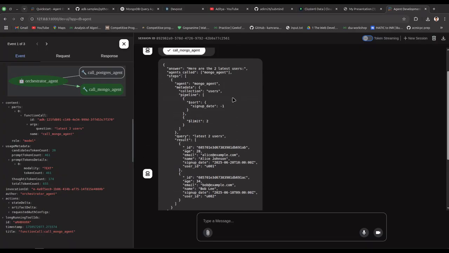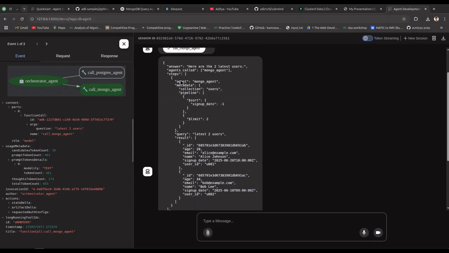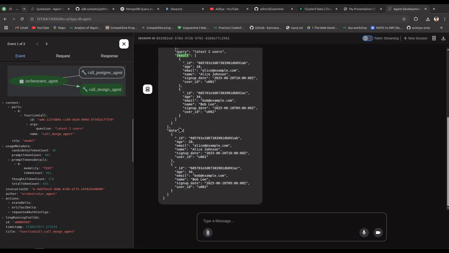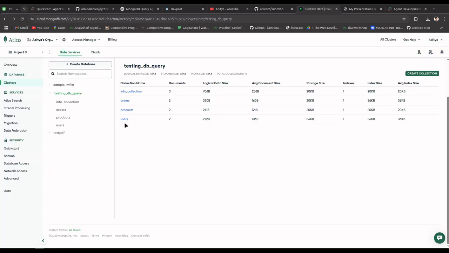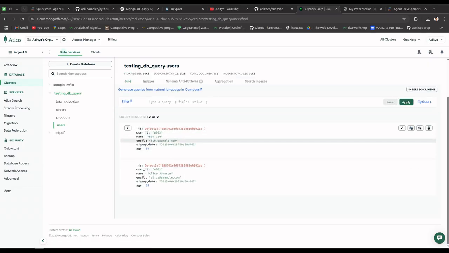Yep, so we have got the data. It is something like this. Answer: here are the latest two users, agent called. We can see the steps it has taken and also the result. We have one field called data, which includes all the data that we need. For example, we have two users named Alison Johnson and Wobbly. Let's go to the Mongo collection and see if that is right. Yep, we have Wobbly and Alison Johnson.